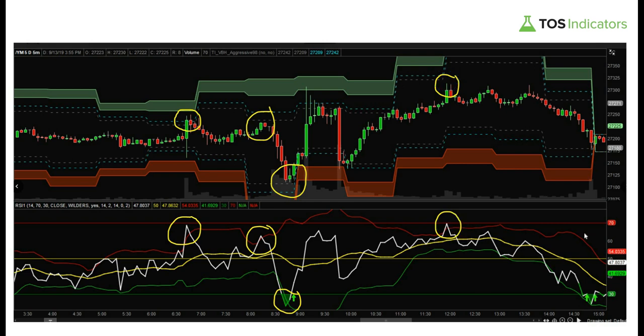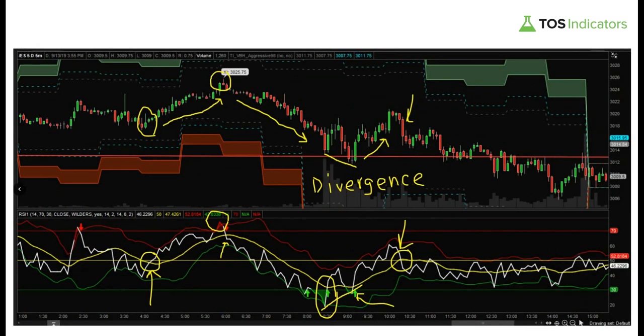So let's move on to the next chart. So something similar here, but in this case, we can see that the RSI broke above the yellow average line, and right at that point, we had a pivot up higher.